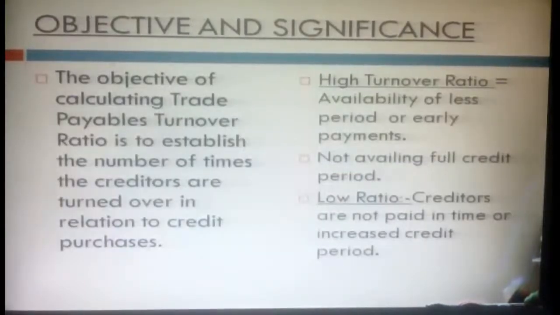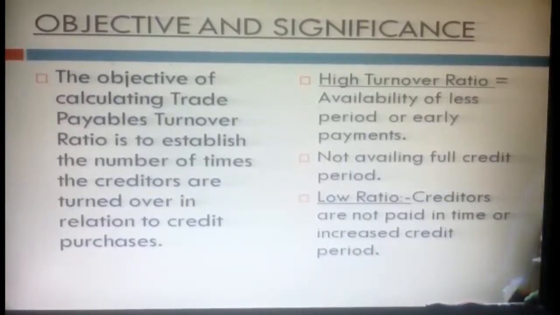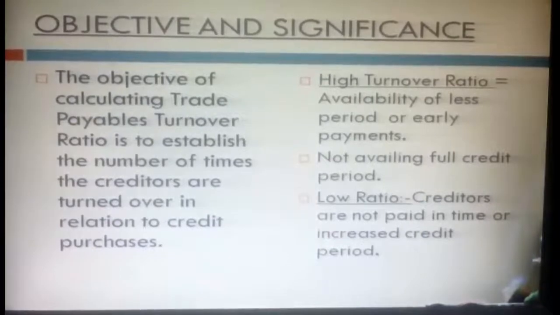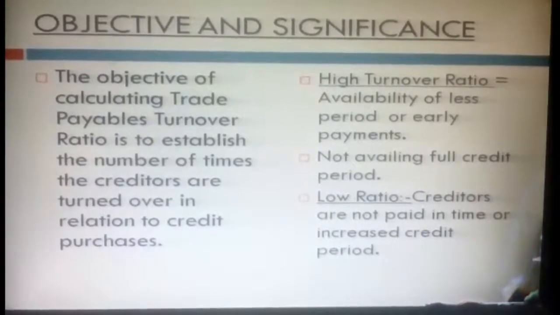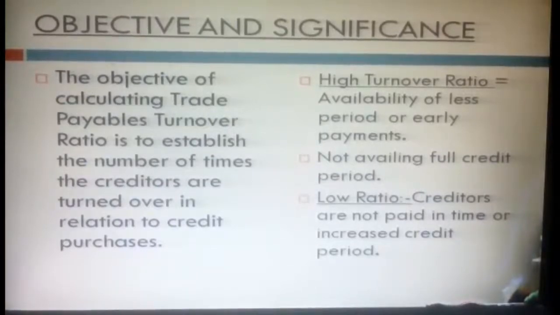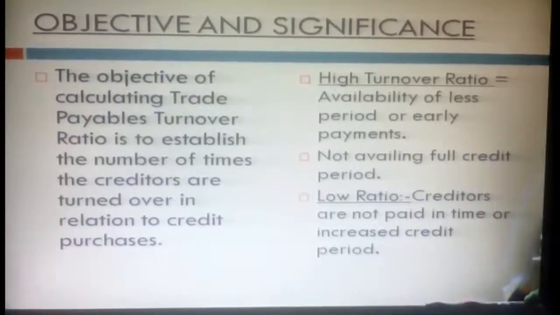What is the objective and significance? The objective of calculating the trade payables turnover ratio is to establish the number of times the creditors are turned over in relation to credit purchases. Here I am dealing with our credit purchases. What does a high turnover ratio mean? Availability of a shorter period or early payments. High turnover ratio means the duration of our payment period is very short, not availing the full credit period. But with a low ratio, naturally creditors are not paid in time, or there is an increased credit period. So naturally they want more period. That's the significance of high ratio and low ratio.